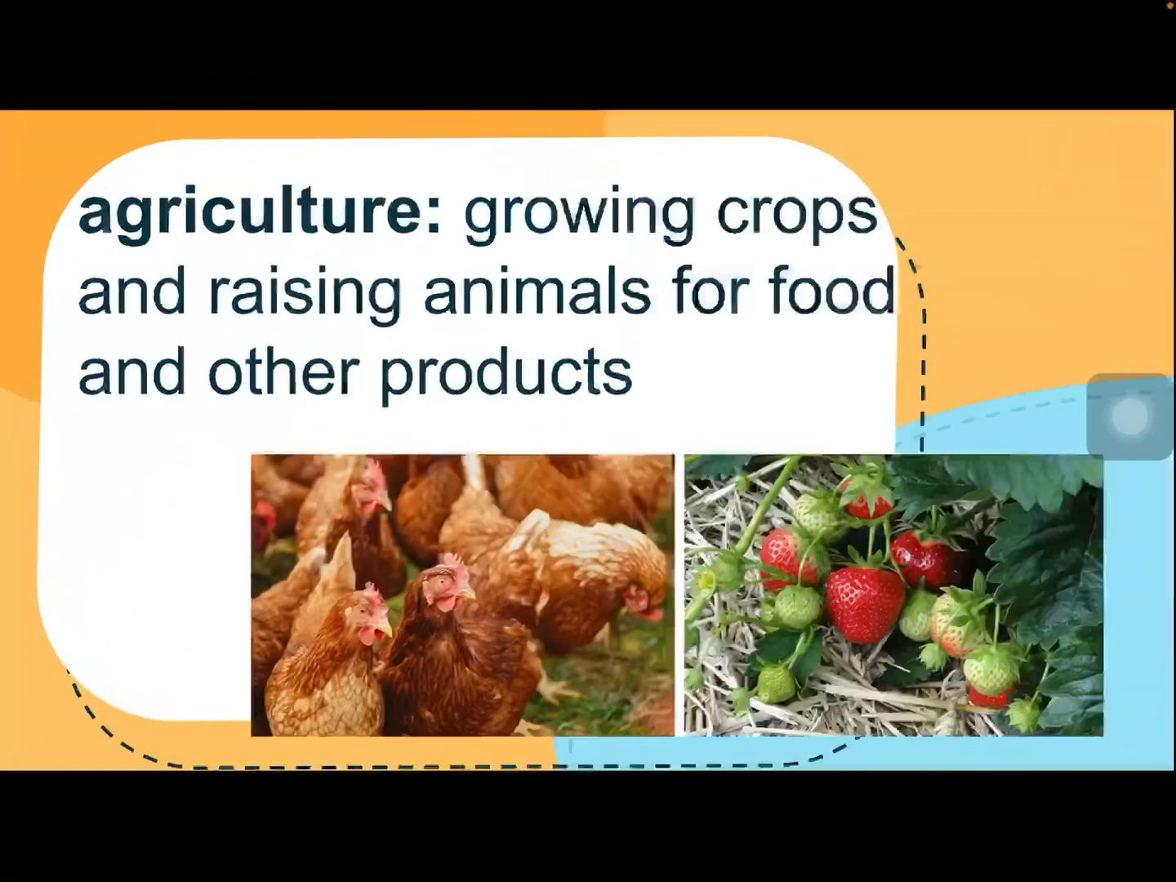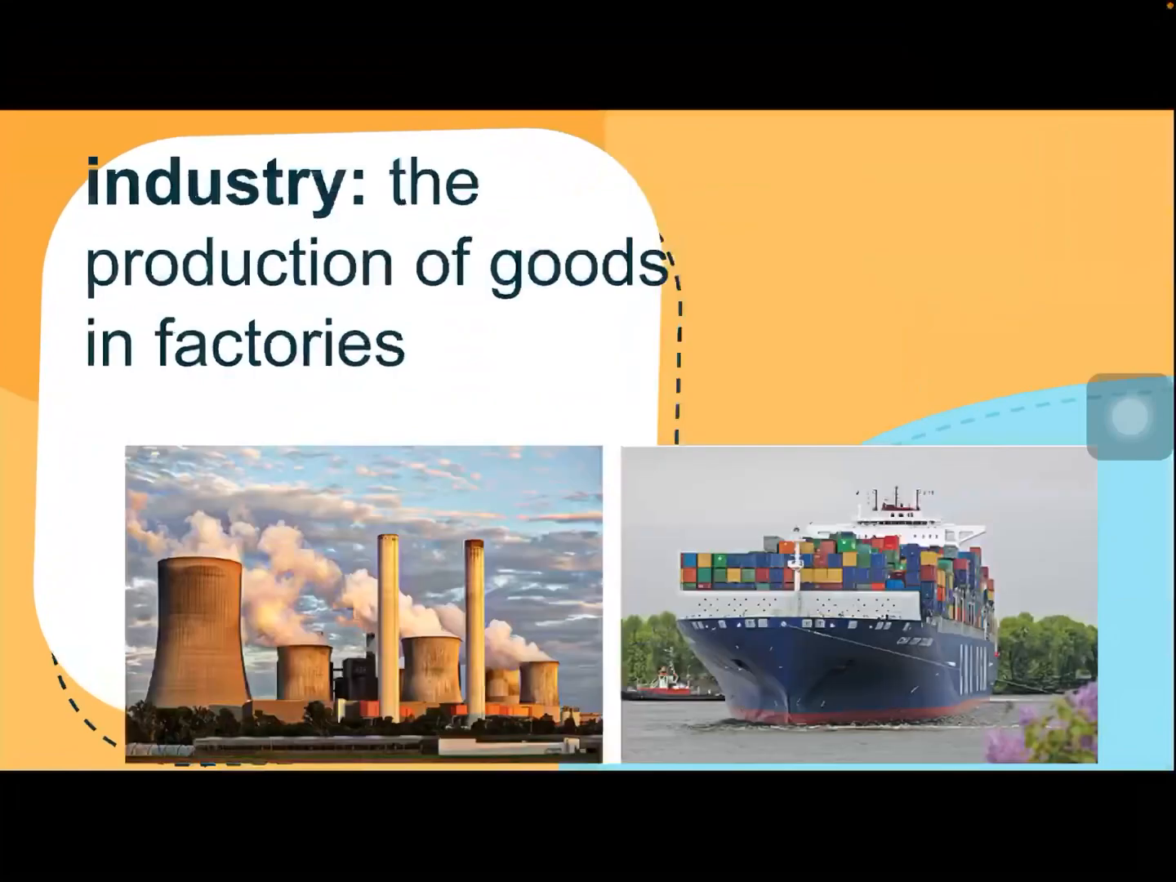Okay, next one. Go ahead and say agriculture. Very good. Agriculture is the growing of crops and raising animals for food and other products. So you might have somebody you know that is a farmer who they do this for their job. You might have a little bit of some crops growing in your backyard even, but we're going to talk about how agriculture affects our environment and the people who live here. That's also going to lead us to the word industry.